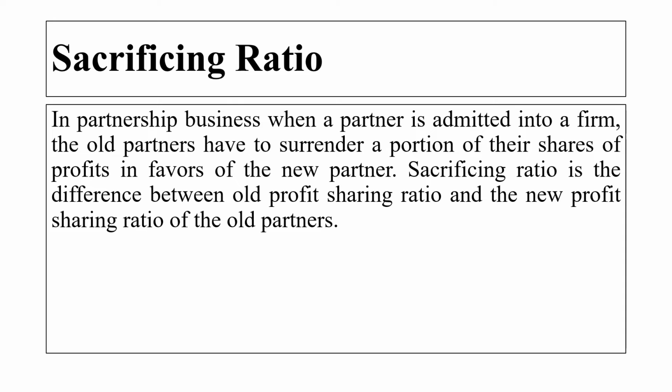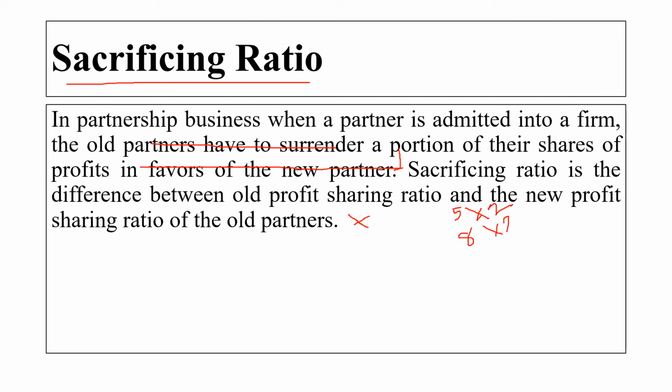Another important topic here is sacrificing ratio. Please understand this because you might receive a practical question on this topic. In a partnership business, when a partner is admitted into the firm, the old partners have to surrender a portion of their share of the profit in favour of the new partner.